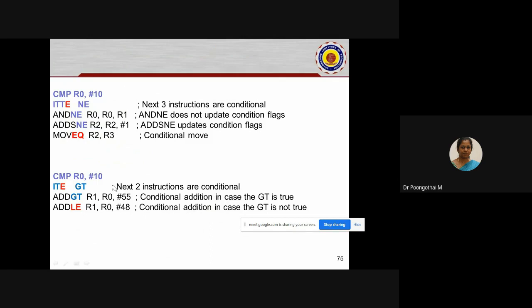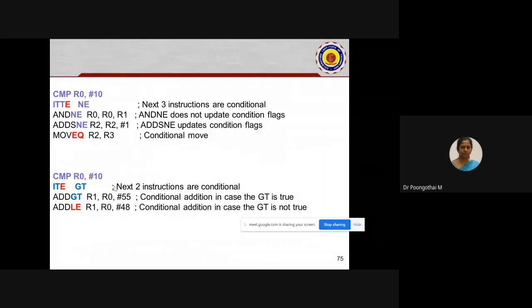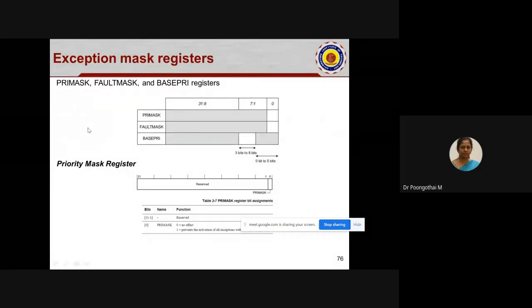See, if you have any doubts, you should ask. Any doubts regarding this? No. So, shall we start the next topic?